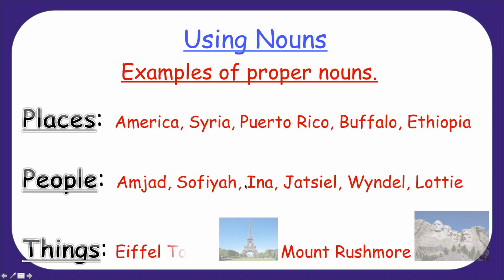Let's move on. Things, special things that have names, like the Eiffel Tower in France. There it is, the Eiffel Tower in France. Or Mount Rushmore. Mount Rushmore is a special name of this special thing, this special mountain. So the special mountain and the special tower have special names. Okay?